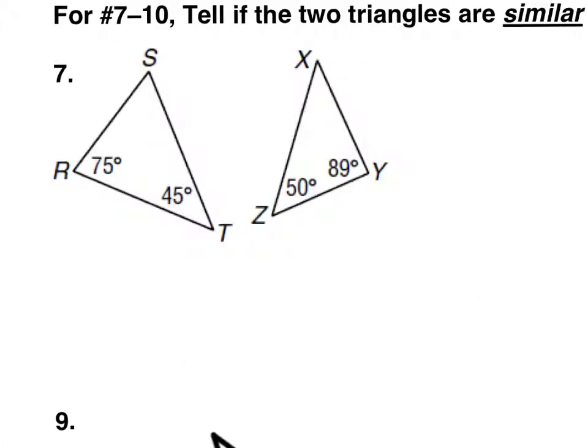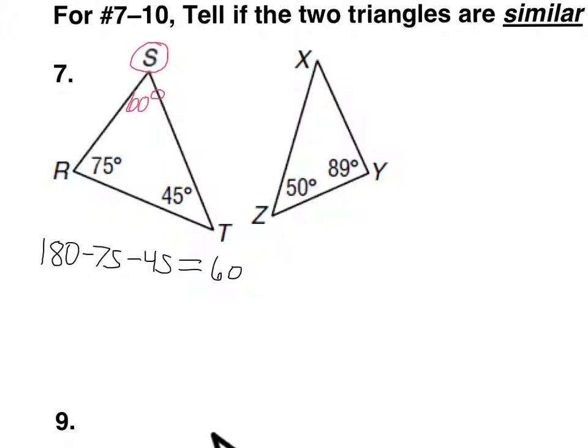Alright, number 7. Are the two triangles similar? Well, you can see we don't know anything about the sides, so this one's all about the angles. I don't know all the angles. We're going to have to figure them out. So to find angle S here, I'm going to have to subtract from 180. We know that in any triangle, the three angles add up to 180. So one way that we can figure that out is to subtract from 180: 180 minus 75 and minus the 45. What's that equal? If I type that in my calculator, I get 60. So this angle right here is 60.